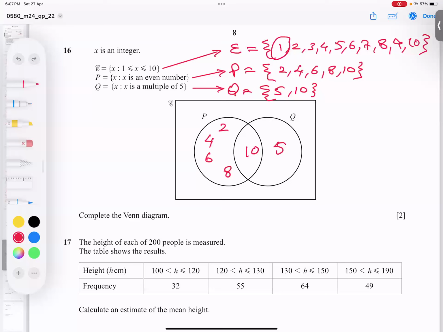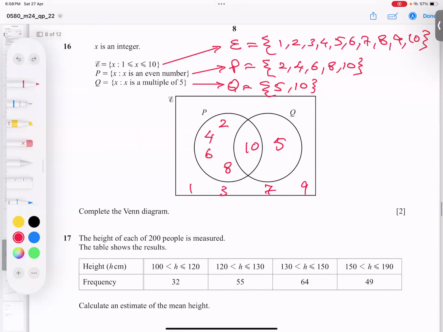So check, is this 1 taken here? Not at all, so it goes right outside. Is this 2 taken here? Then done. Is 3 taken anywhere? Not done, so right outside, anywhere you can write. Is 4 taken? Correct. Is 5 taken? Okay. 6 taken, done. What about 7? Not taken, so I write here. 8 done, yes. 9, not at all, so I write it here. And 10 is taken. So we can write these numbers anywhere outside the circles. This is my final answer.